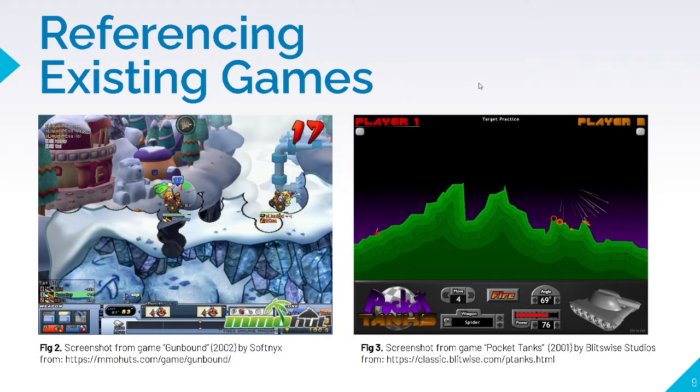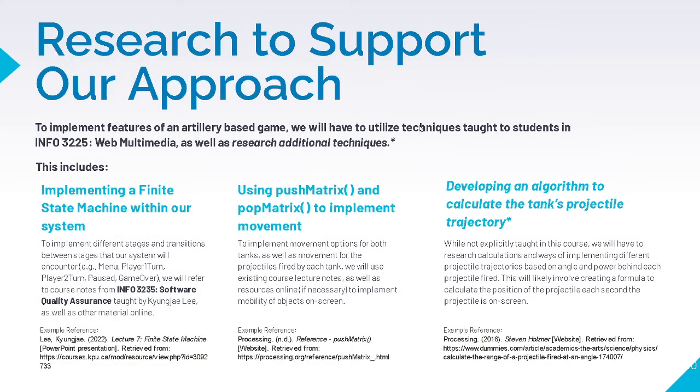As I mentioned earlier, there are already quite a few existing games, namely Gunbound as well as Pocket Tanks, two games that both myself as well as my group mates have played in our early childhood. Although they might look different and each game has its own niche features, essentially at the end of the day, it's still a very similar concept to each other. And finally, we do have the research as well as resources in order to support our project.